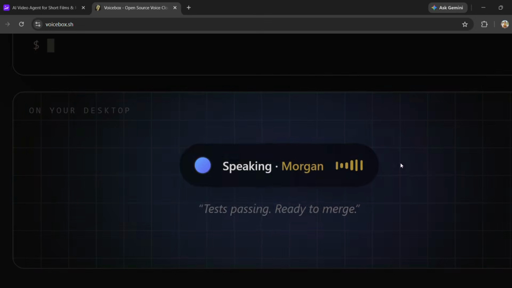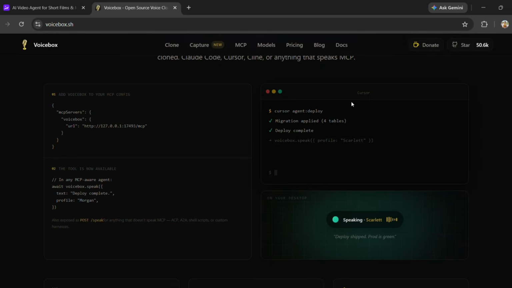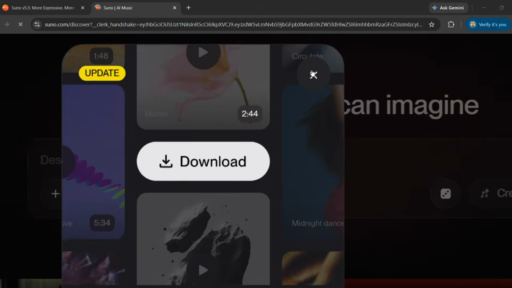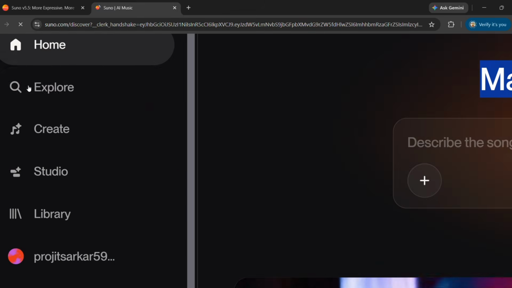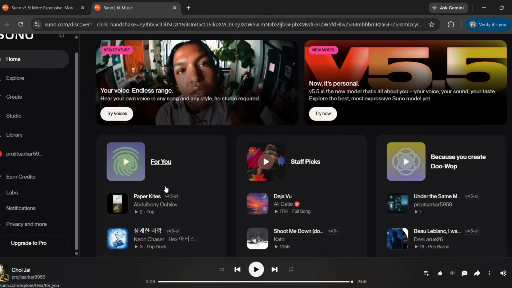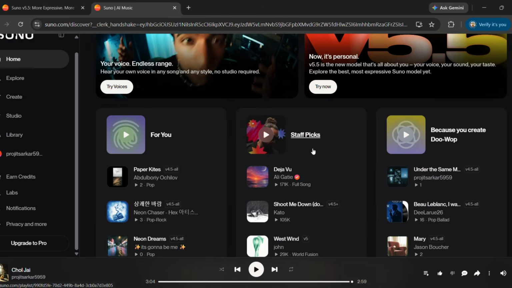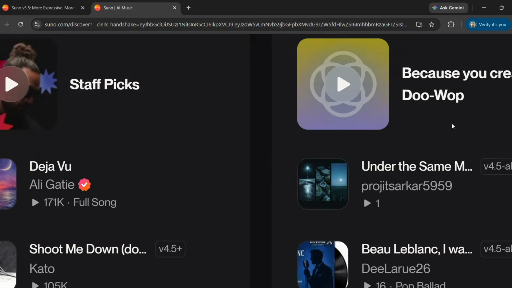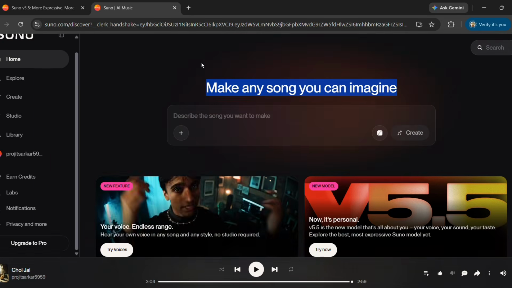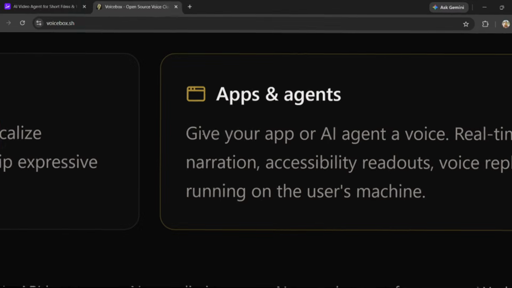Suno can turn your idea into a complete song, while Voicemod can completely transform your voice in real time. But which AI is actually better? I tested both, and the answer depends on what you're trying to create. So let's compare Suno AI versus Voicemod AI for music, vocals, voice effects, creativity, and content creation.